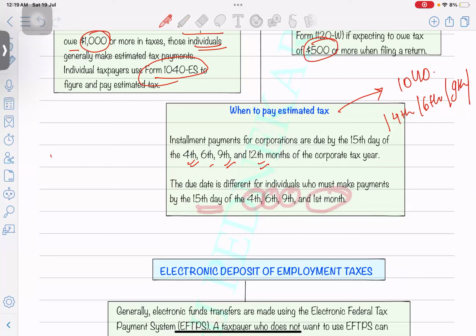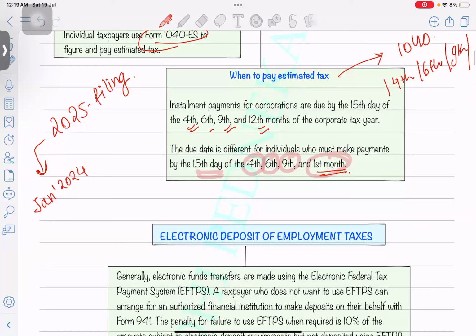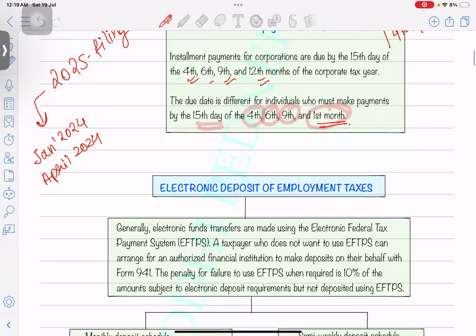Okay, so let's say 2025, when you're filing the tax returns, your estimated tax payments for 2024 should have already been done. You have to start from the first month. So January 24, then it will be April 24, then June 24, like it's the 15th, and 15th September 24.